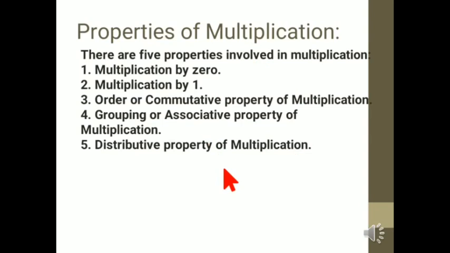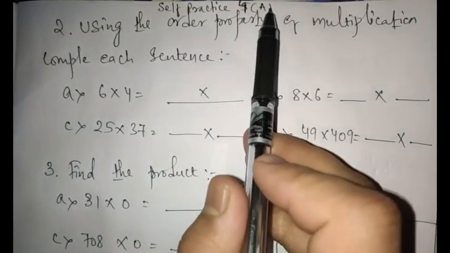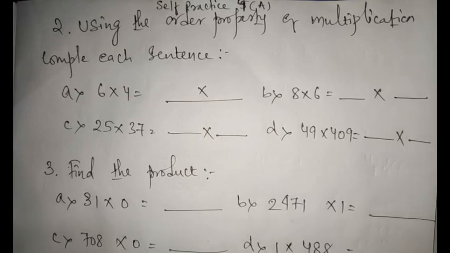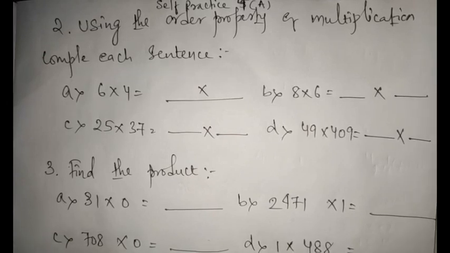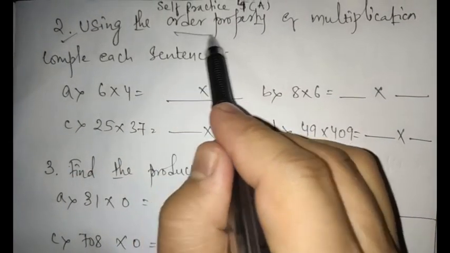Alright, so students, using this property idea, now we are going to solve the self practice question number 2. Here we have question number 2 from self practice 4a. We have dealt with various properties, in which zero property, multiplication with 0, multiplication with 1, order property or commutative property was there. Others are also there. Why I have said only these 3 names is because we are going to deal with these 3 properties for now. So number 2 is dealing with the order property.